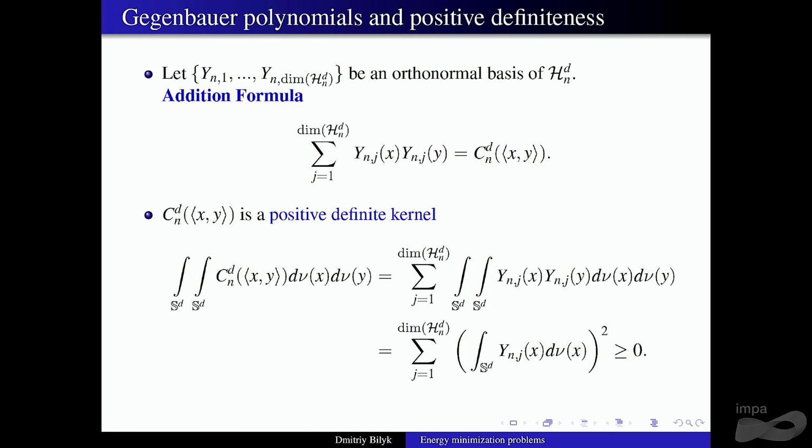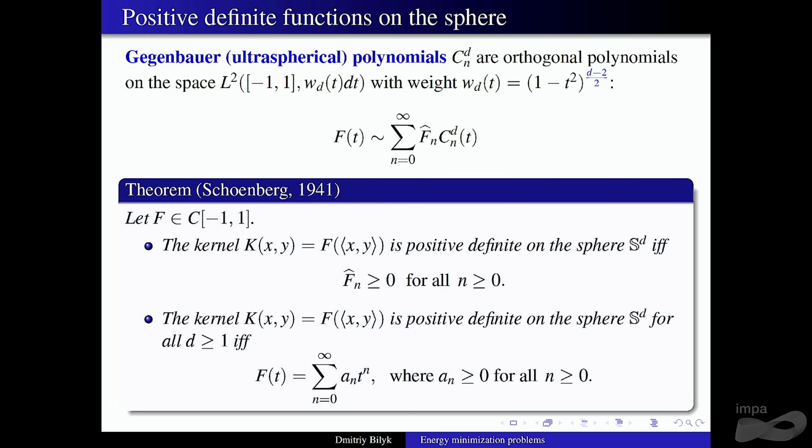You also know that this means that any positive combination of Gegenbauer polynomials is positive definite, right? And it turns out that these are the only ones. So that's also a theorem of Schoenberg. I mentioned this last time, so this is a very old result, very classical, from 1941. I mentioned the second part last time, we discussed it. So if you want to be positive definite in all dimensions simultaneously, it's only analytic functions with positive Taylor coefficients.